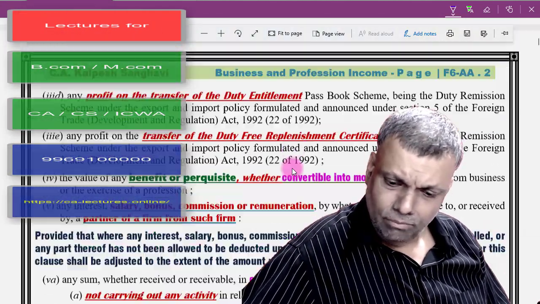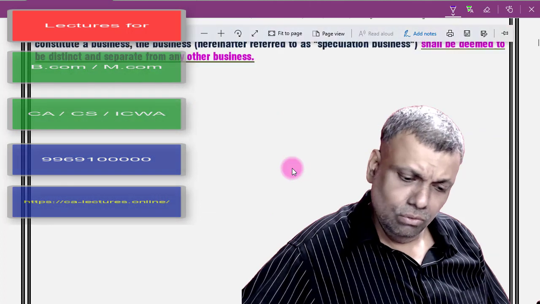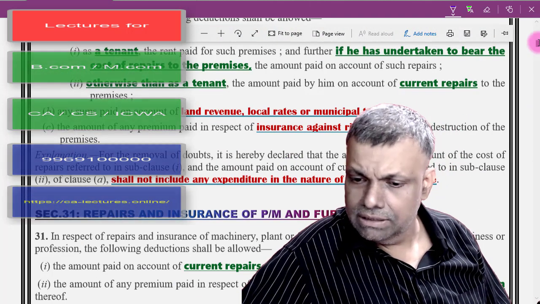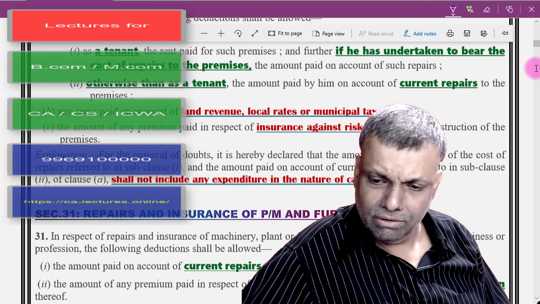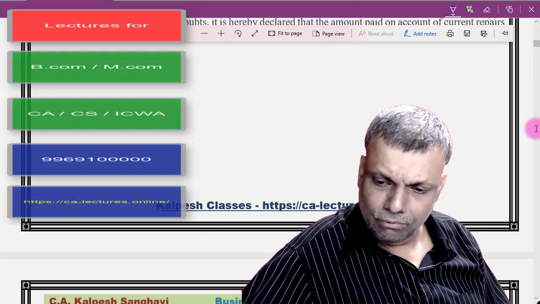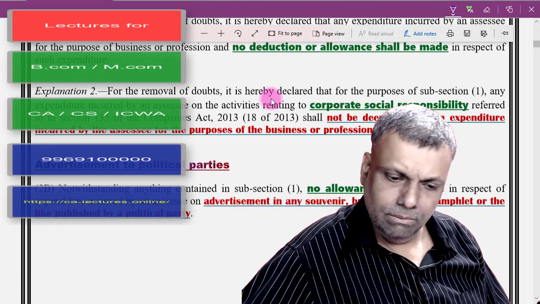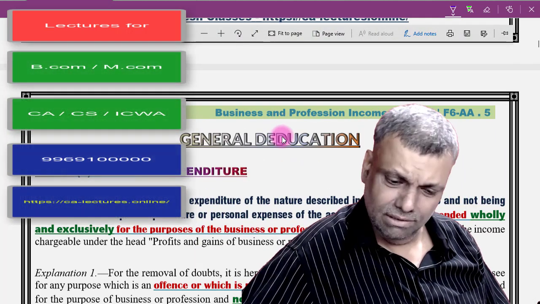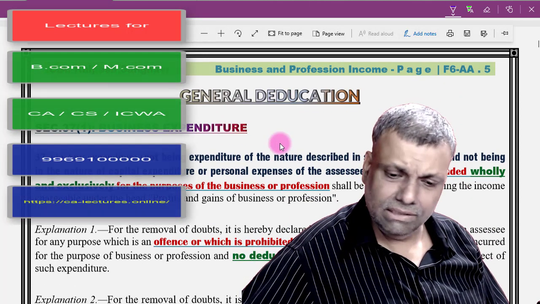Okay. Now, one more provision I want to introduce immediately at the beginning of this discussion itself. One second, but now see here, because it is a long bare act, I'll have to scroll a little bit, and a little extra time will go in the scrolling. But don't worry, I will try to do this fast and not waste time.